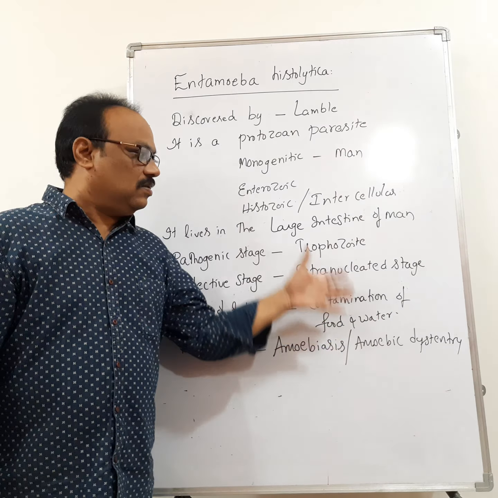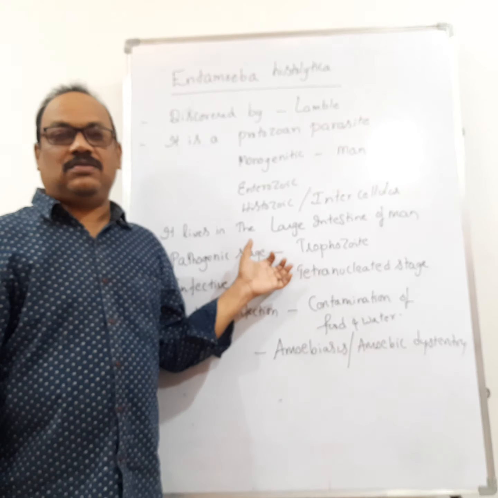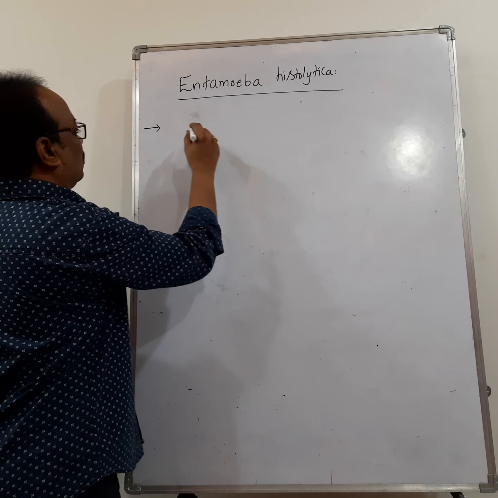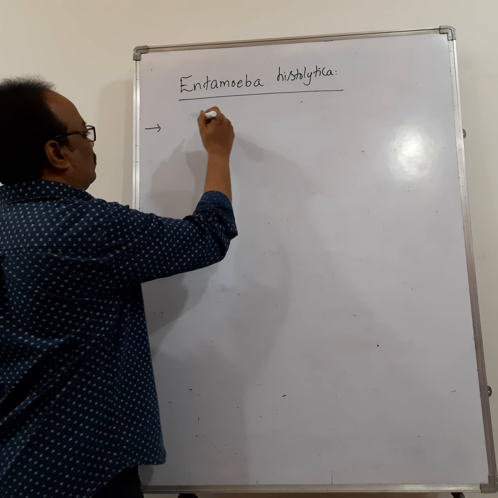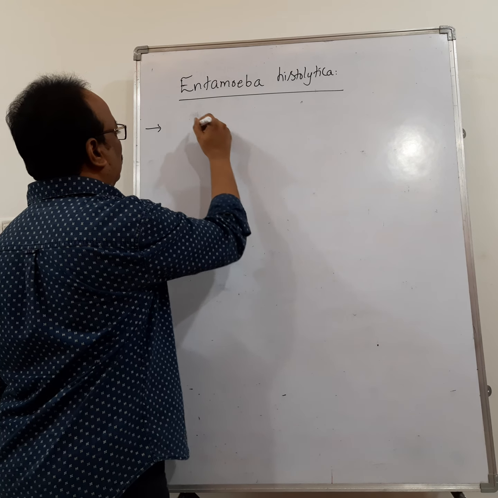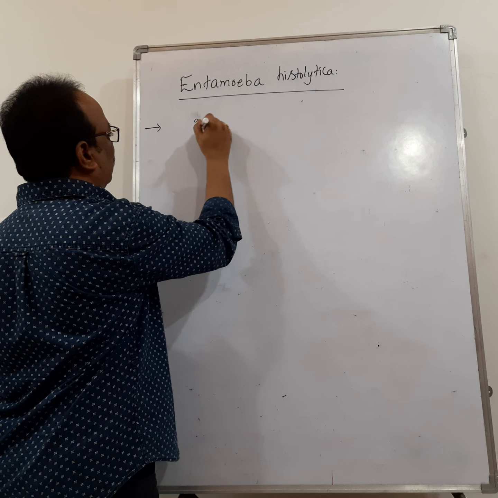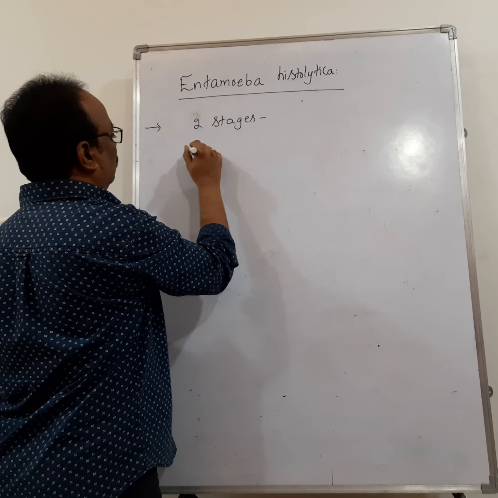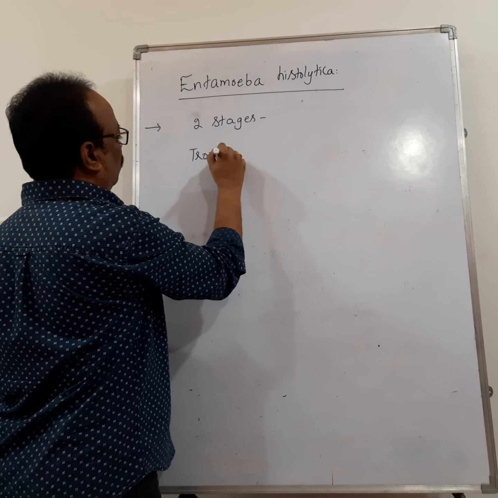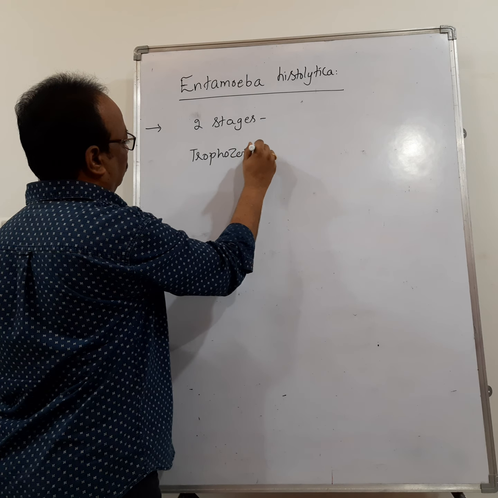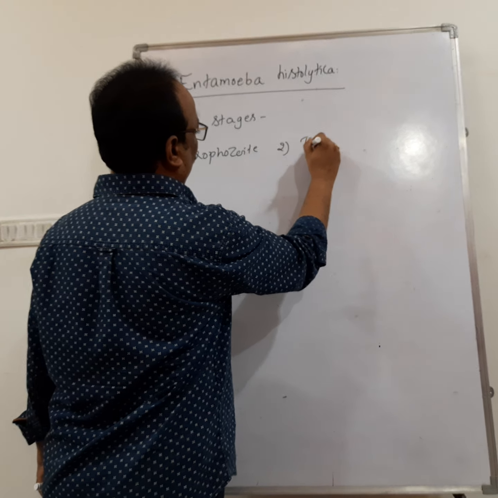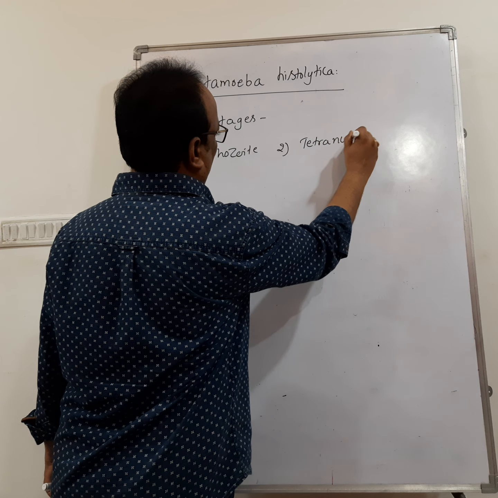Now let us see the life cycle of Entamoeba histolytica. In the life cycle we can see two stages. One is the trophozoite and the second one is the tetranucleated cyst.